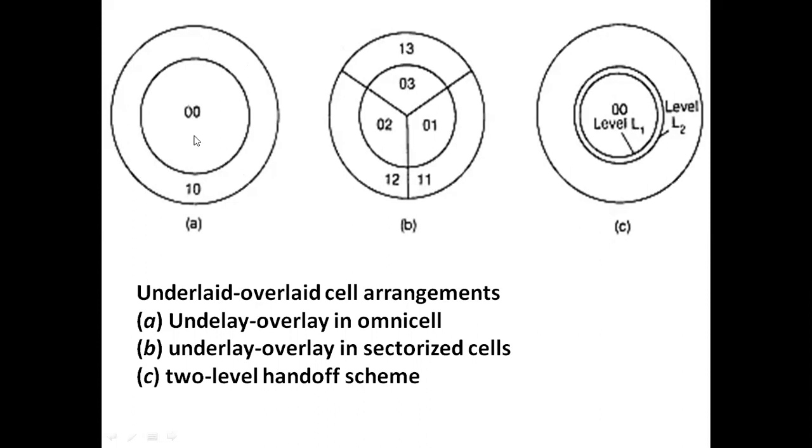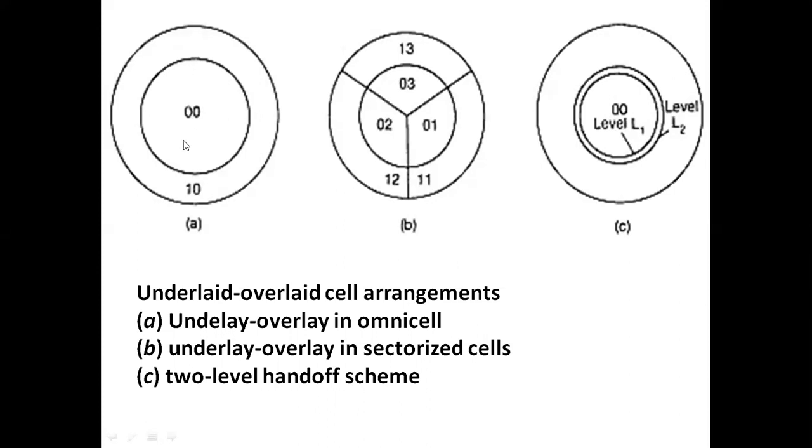That means the transmitted powers of voice channels at the cell site. Here we are using a cell site, and the transmitted power of underlay as well as overlay are adjusted for these two areas. That means in order to assign the channels up to this area, the cell site maintains some power, and in order to give the channels to this area, that means to the mobile units present in this area, it maintains some power. So the total transmitted power at the cell site is adjusted for these two areas.